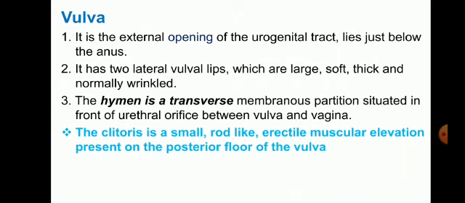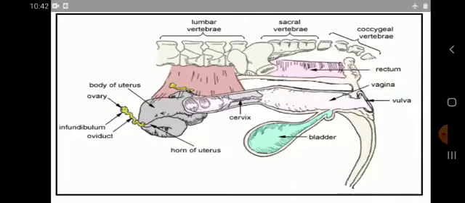The clitoris is a small rod-like erectile muscular structure present in the posterior floor of the vulva. It is a pointed structure.